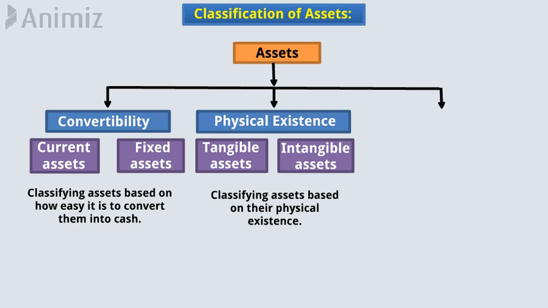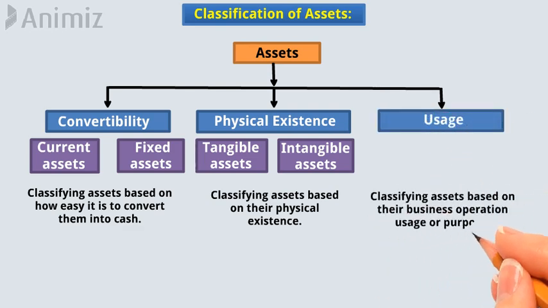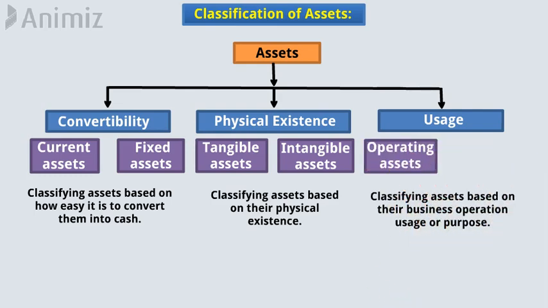The third way is usage, classifying assets based on their business operation usage or purpose. Assets are classified as either operating assets, or non-operating assets. Let's discuss each type separately.